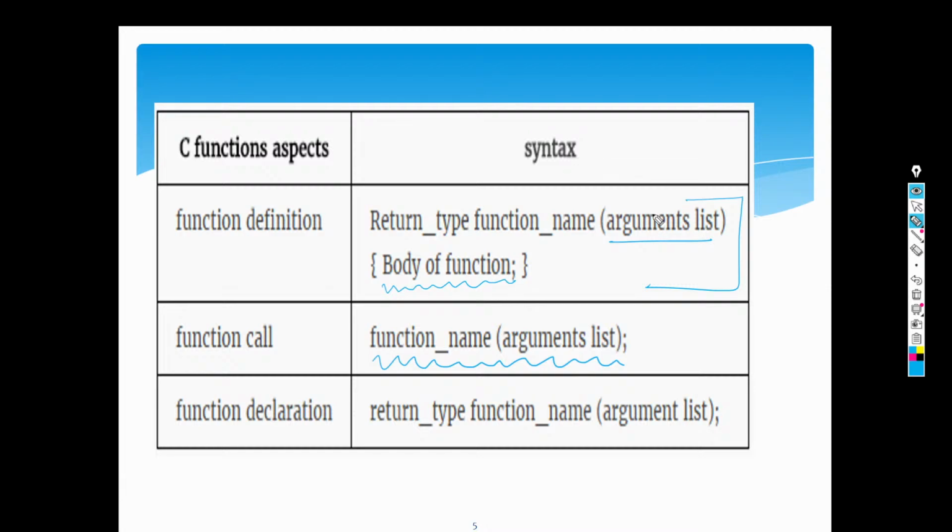Declaration means that you're just announcing, you are just putting it onto your menu, right? Dude, I have this function, I have this dish with me. If you want to order this, I'll get this done for you. Declaration is that. Definition is basically the recipe book, wherein you have written all this stuff. So that is how you write a function.